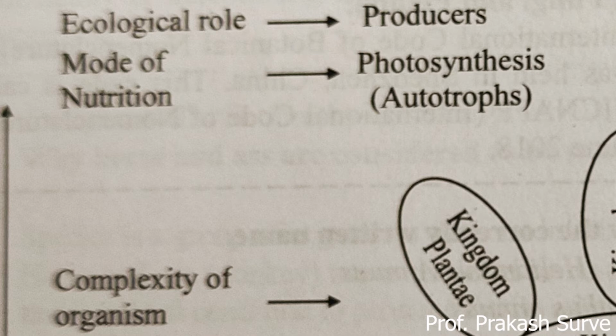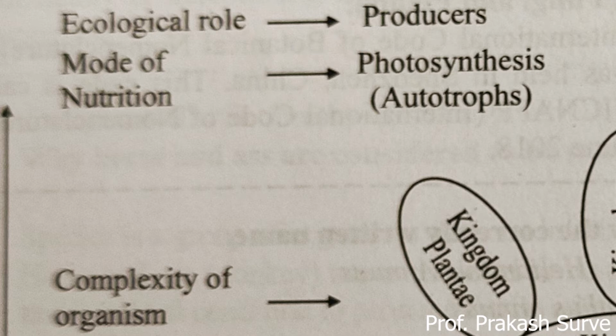They exhibit alternation of generation. This group of plants shows alternation of generation, which means the life cycle has two distinct phases. One is called the sporophytic generation, and the other is called the gametophytic generation. The sporophytic generation produces spores, and the gametophytic generation produces gametes. Both generations alternate one after the other. First is the sporophytic generation, then the gametophytic generation, then again sporophytic, then again gametophytic. This way it goes on continuously. So this is the life cycle of the kingdom plantae.